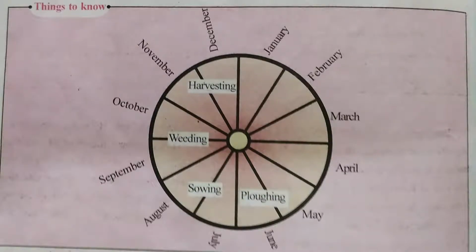Now students, you can see these months from Jan to April, nothing is written over, it's empty. That is what? It is somewhat a period where Madhuba has no work at all. And then from the month of May till the month of July, you can see the plowing and the sowing work is carried on. That is May ending, you can say.